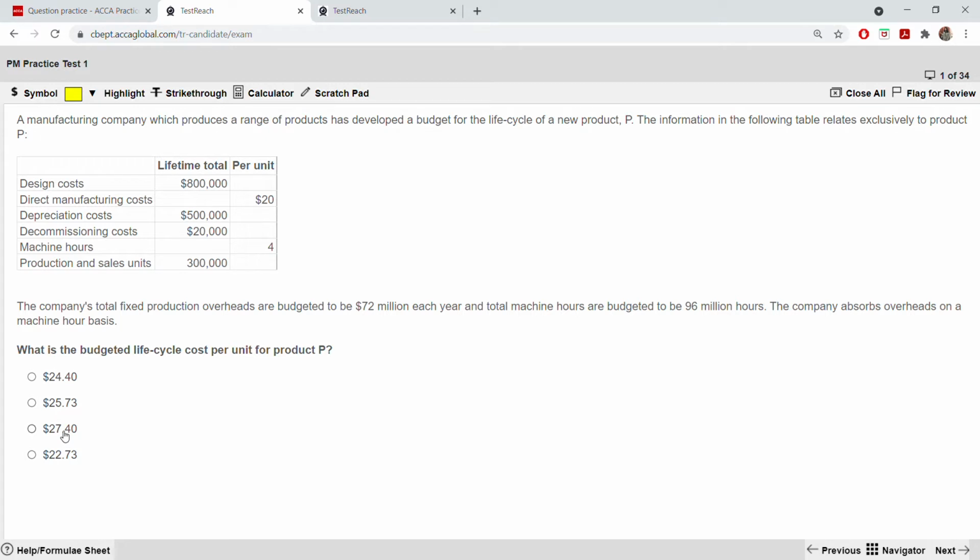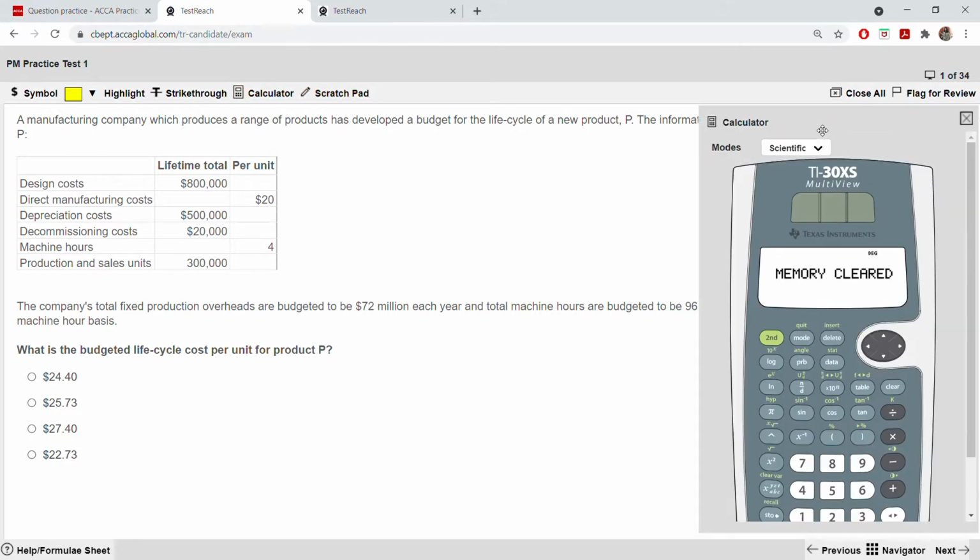So first of all, what are we going to do? We are going to find the overhead absorption rate for fixed production overheads. How are we going to do that? It will be 72 million, this is the overhead, divided by machine hours, because they told us the company absorbs overheads on a machine hour basis. So 72 divided by 96. I'm going to open the calculator and do this.